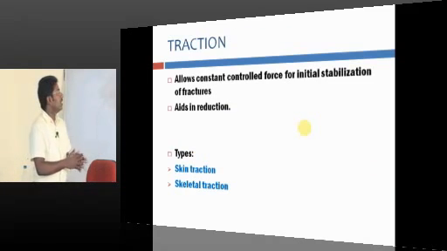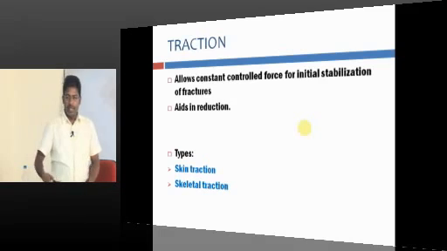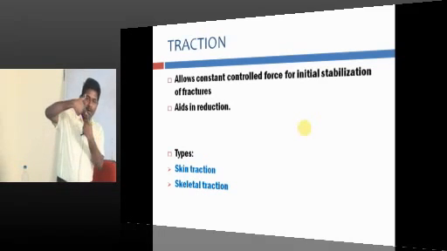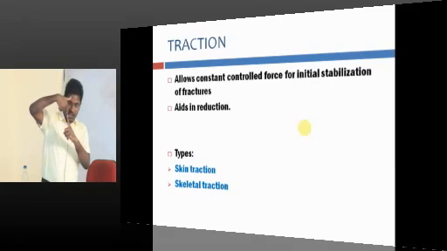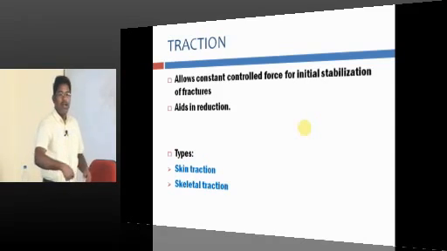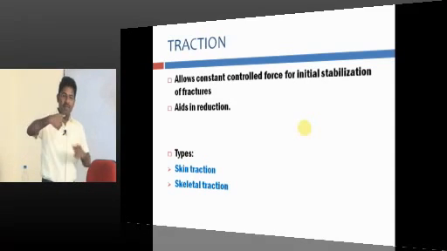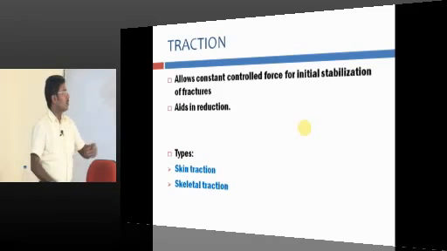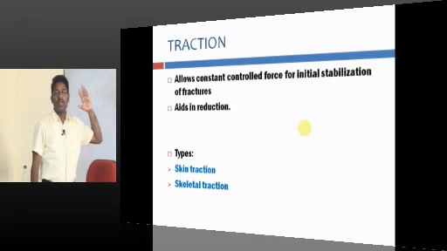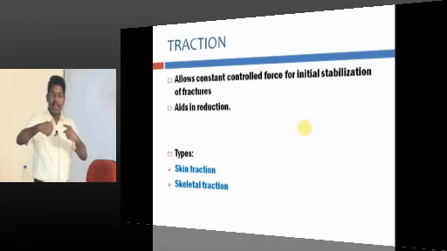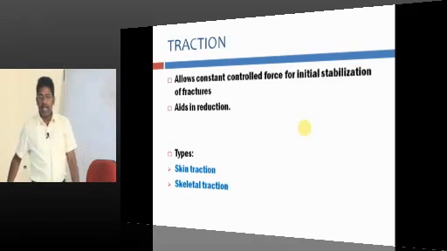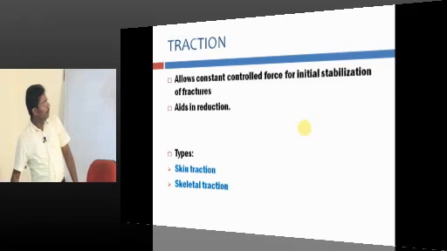Okay, what is traction? For example, a patient is having a fracture here. It is overriding like this. It has to be reduced and aligned. So it is a controlled traction for initial stabilization. If the fracture comes here, it is easy to fix. So it aids in reduction. Traction is important to reduce the fracture and to maintain the alignment. So it can be skin traction, it can be skeletal traction.